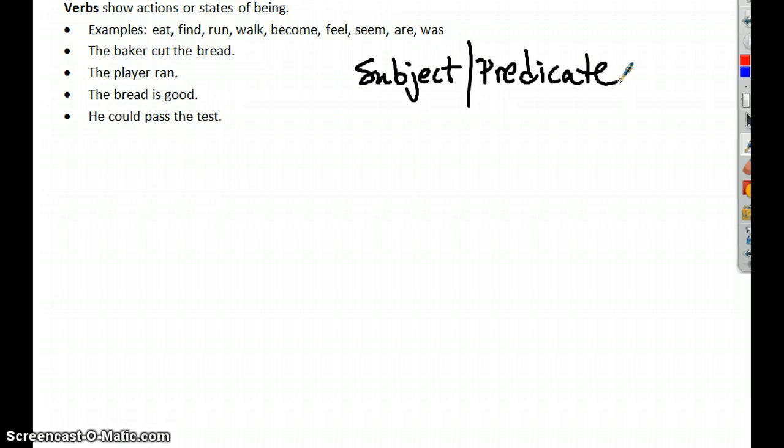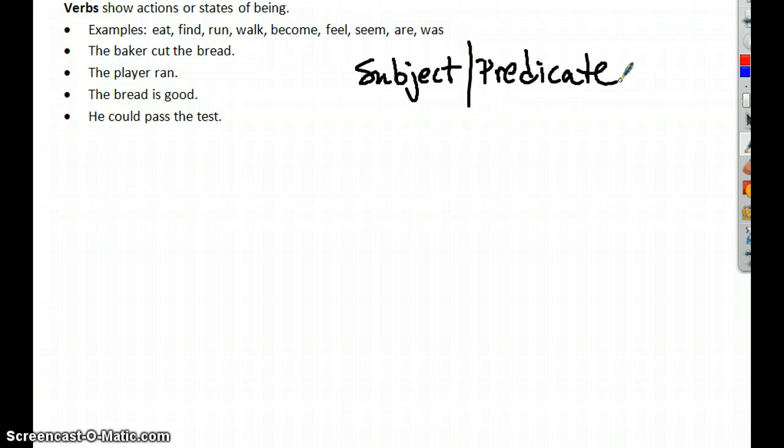If you take a look at the examples, if you can do it, it's an action. So we can eat, it's an action. We can find, we can run, we can walk. Okay? These kinds of words are called actions, and they're the most common verbs that you'll find, and oftentimes the easiest to spot, because if you can do it, it's an action, okay?